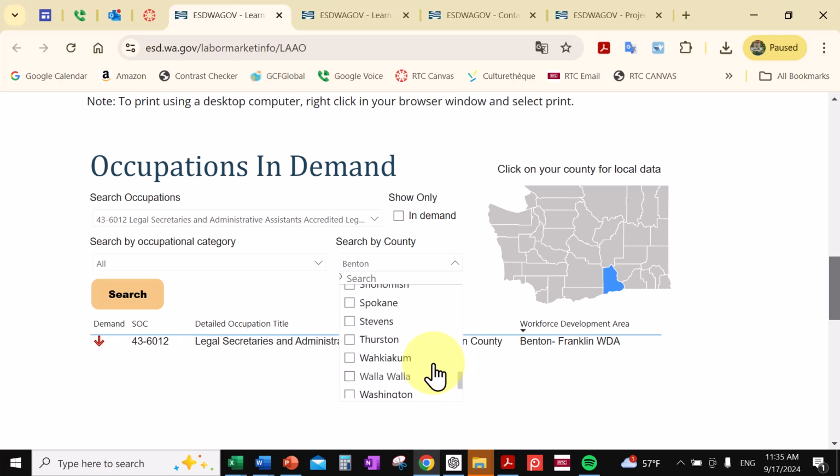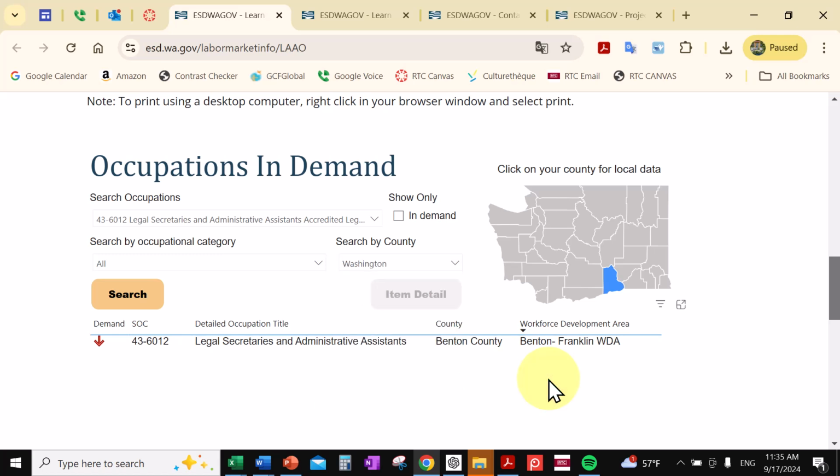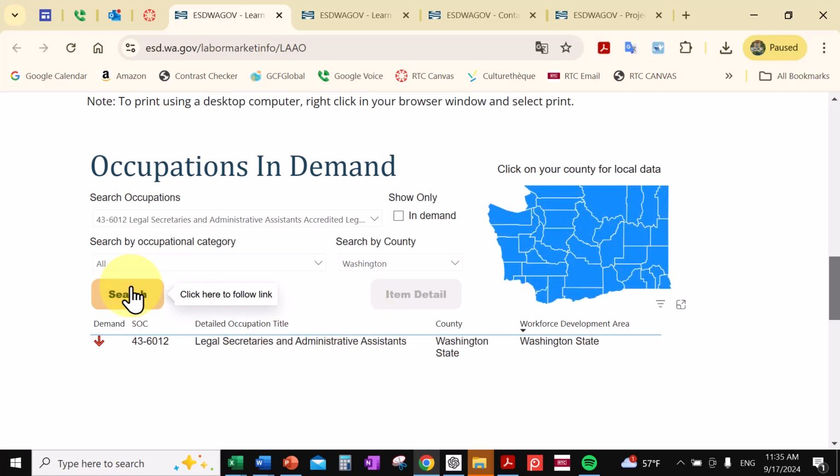And then one last thing, if you wanted to look at the whole state of Washington, let's do that. So in your work, I'm going to have you pick one county, two counties, and Washington, and we'll look and see. Now it's got it all selected, and it's saying that it's decreasing.